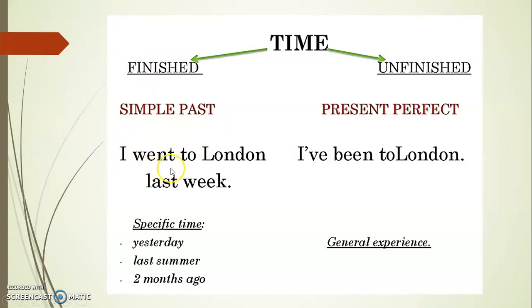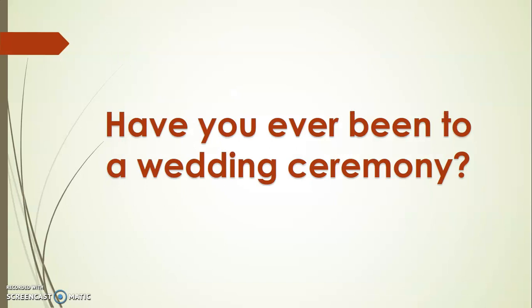As in the example, I went to London last week. Because time is so specific, so it can be yesterday, last summer, 2 months ago, or any other moment in particular. So, in conclusion, have you ever been to a wedding ceremony?